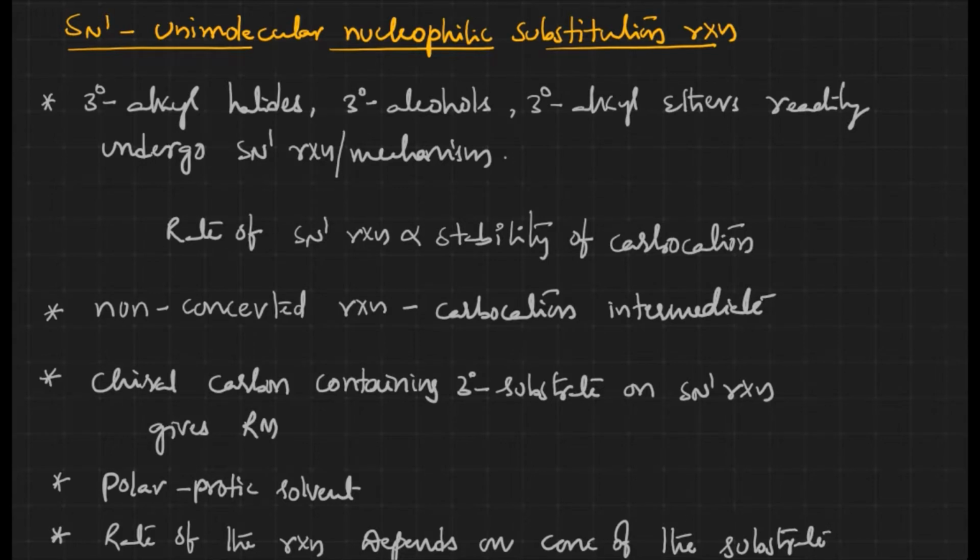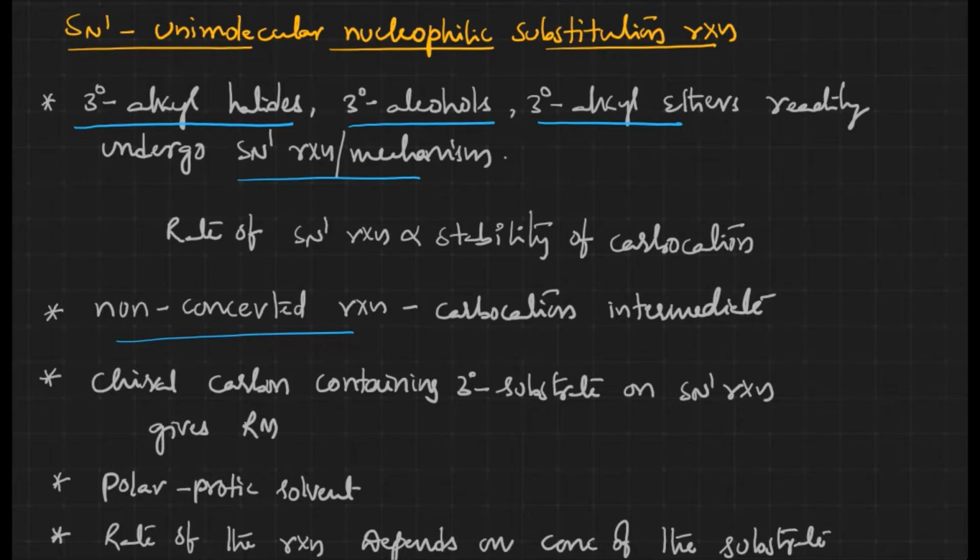Hello friends, in this video I am going to discuss SN1 or unimolecular nucleophilic substitution reactions. Generally, tertiary alkyl halides, tertiary alcohols or tertiary alkyl ethers readily undergo the SN1 mechanism. Why do they readily undergo SN1? Because the respective intermediate is more stable. Here it is a non-concerted reaction, and the intermediate is a carbocation. Tertiary carbocation is relatively more stable, because of which tertiary alkyl halides, alcohols and ethers readily undergo SN1 reactions.